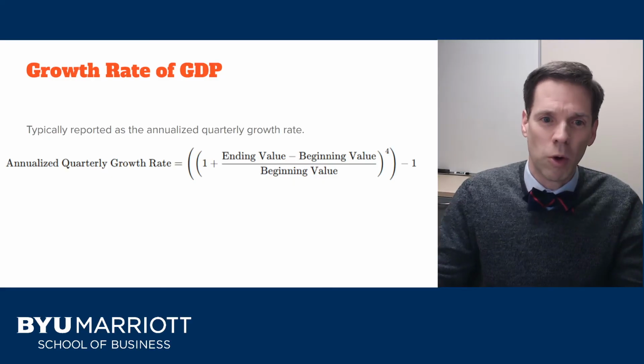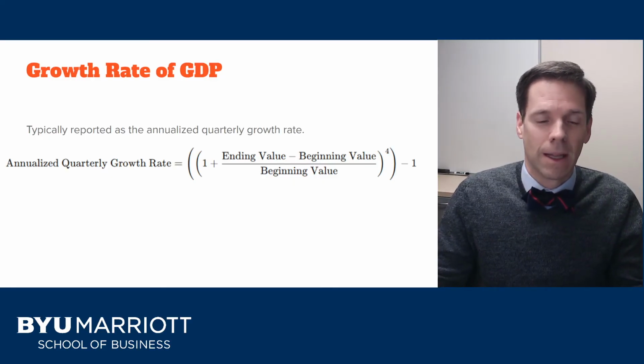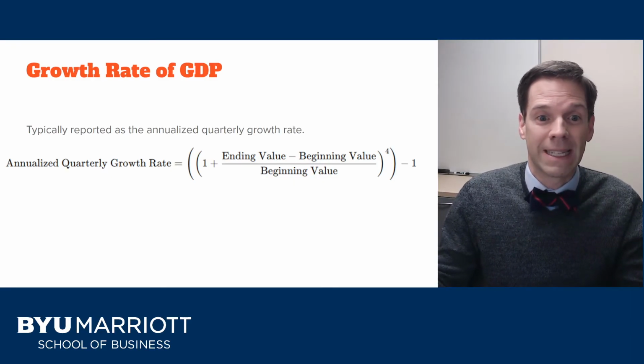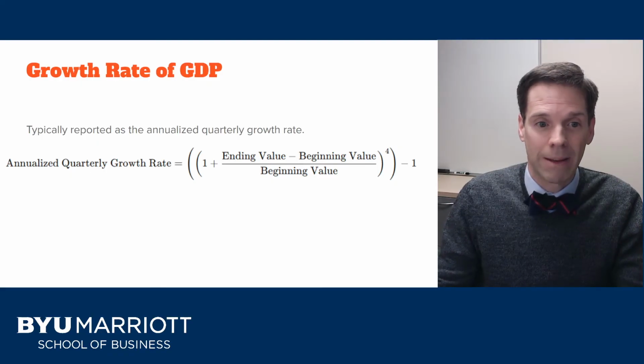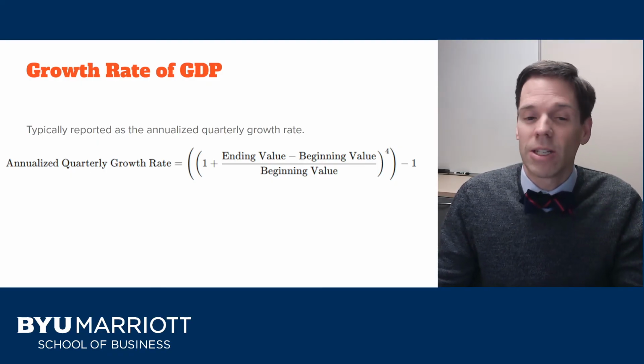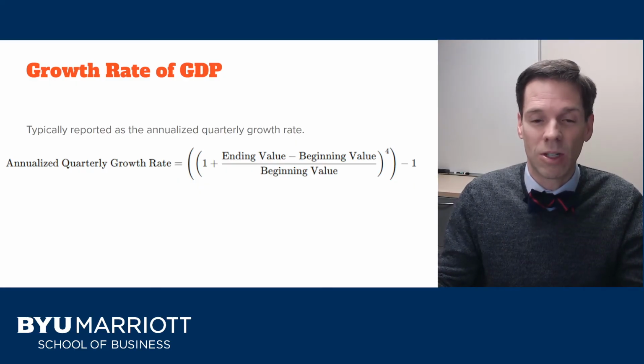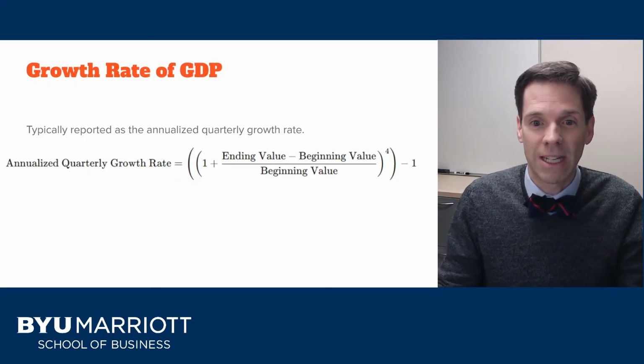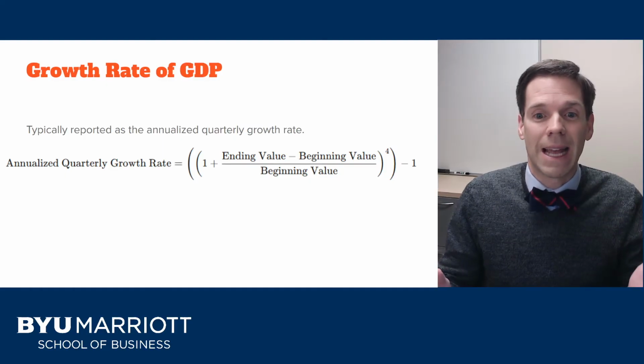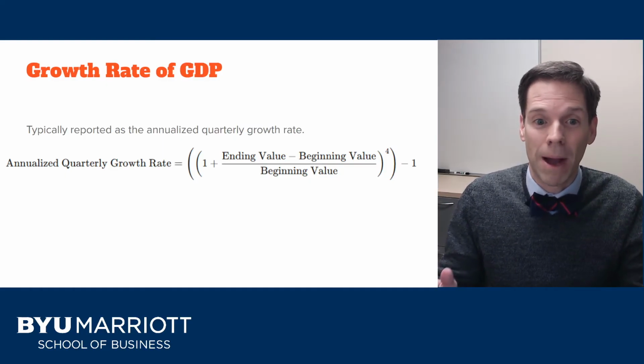Okay, well, what about growth rates of GDP? Typically, we report these as an annualized quarterly growth rate, at least in the United States. So just to remind you how that's done, we take 1 plus the quarterly growth rate, just the quarter over quarter percentage change, raise that to the 4th power, that is compound it for 4 quarters, and then subtract 1 to find our annualized value.